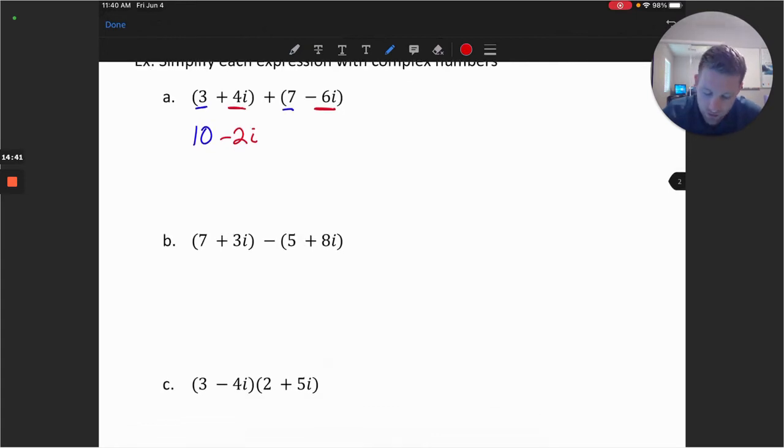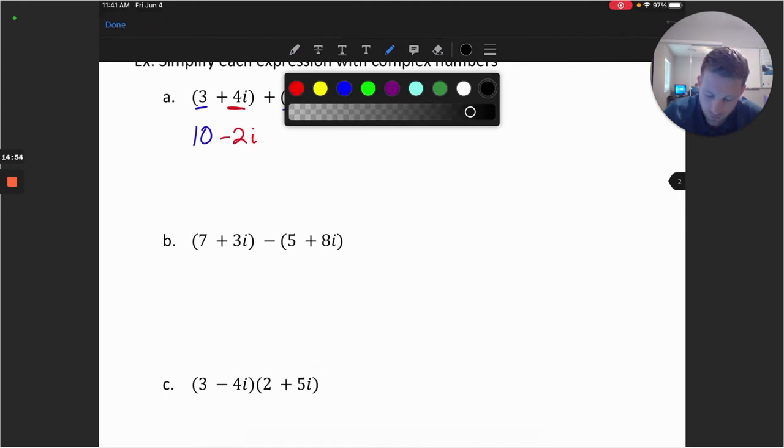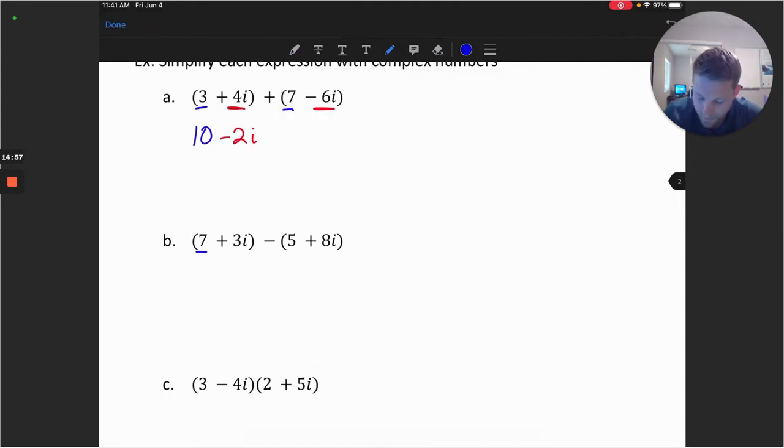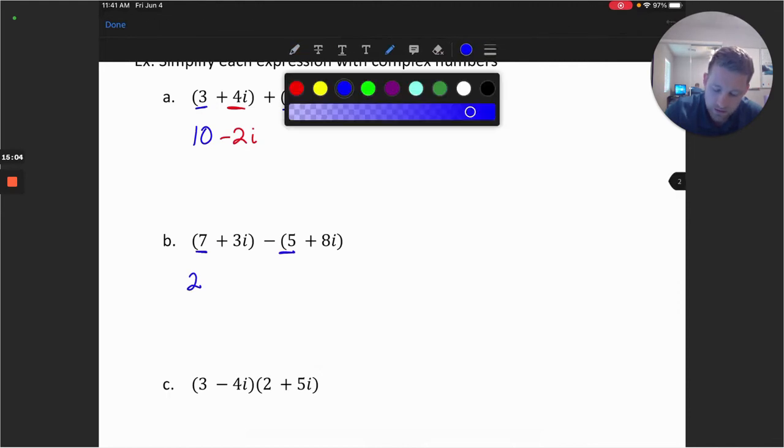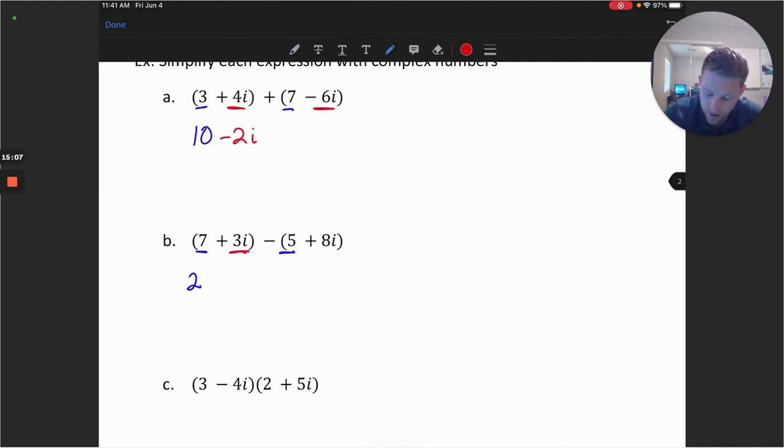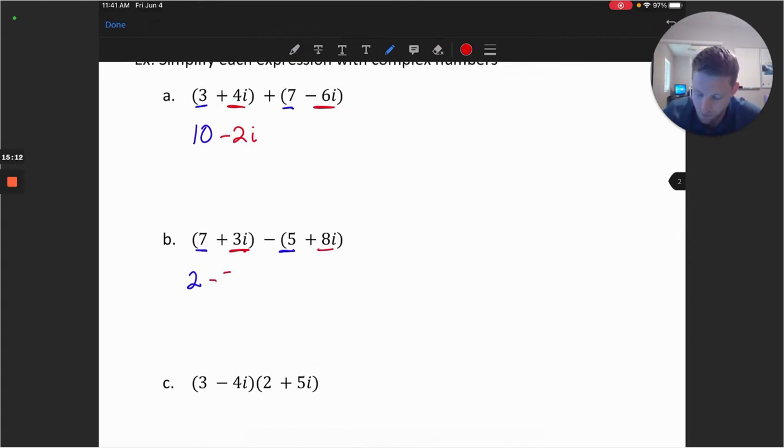We'll take a look at subtraction. We want to be careful with subtraction because we are going to be negating everything in that second complex number. So let's do this again with subtraction. We have 7 minus 5, that would be 2. And then the next one would be 3i minus 8i, which would be minus 5i. So I have 2 minus 5i as the complex number that's left.